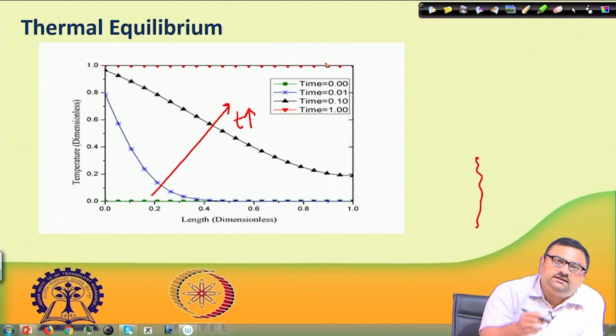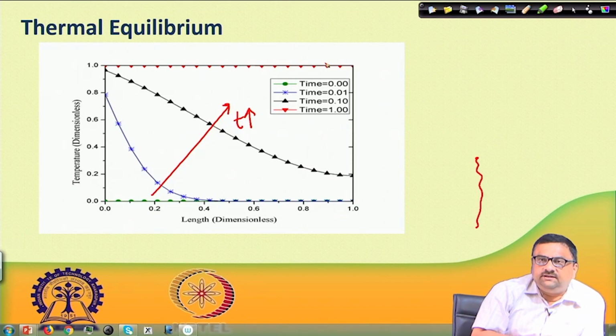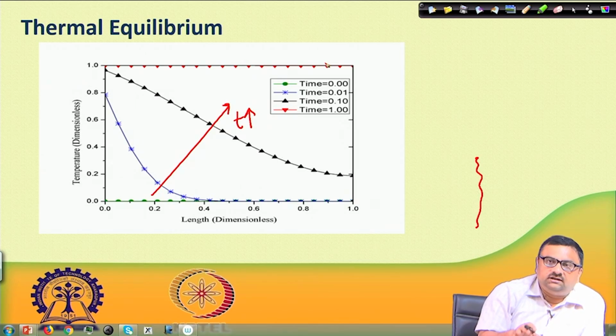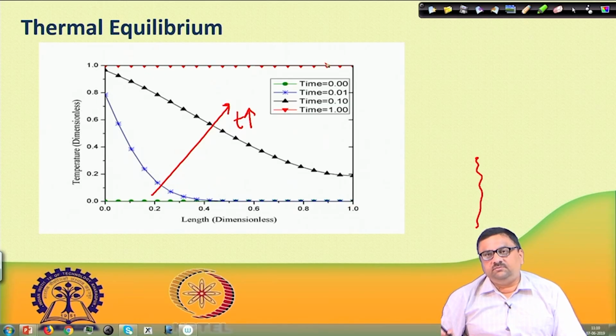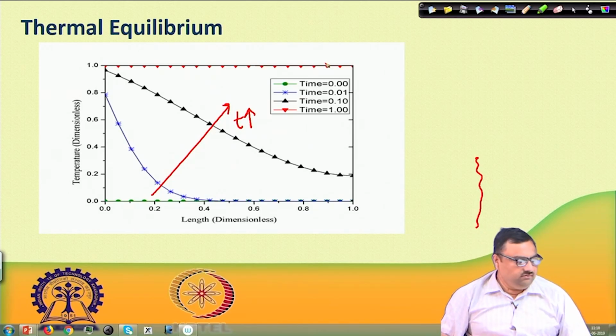This is how gradually the temperature will rise. This would be the same case for heat conduction in a solid plate, but here the mechanism is different. Here it depends on the velocity and on several other parameters. Okay, so this is how I would expect the temperature to progress through a porous medium as the hot fluid is travelling through it.